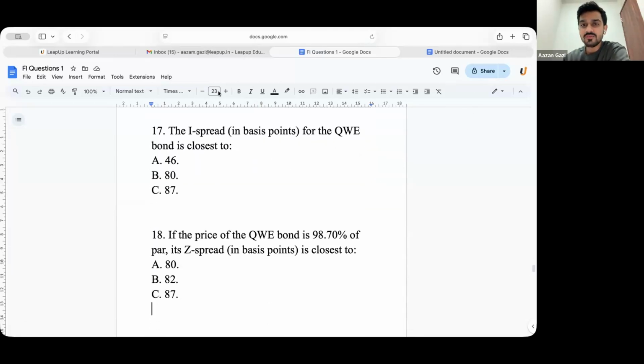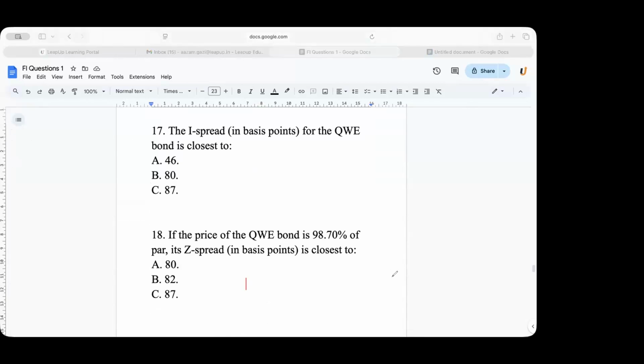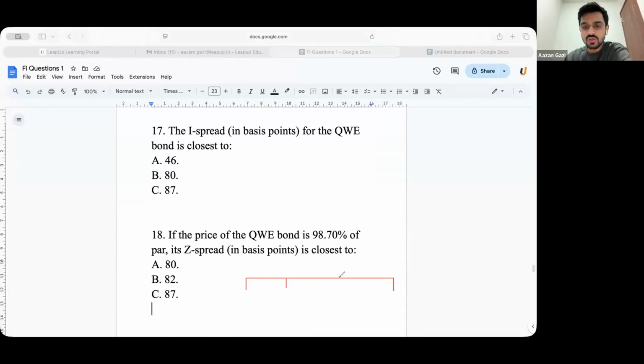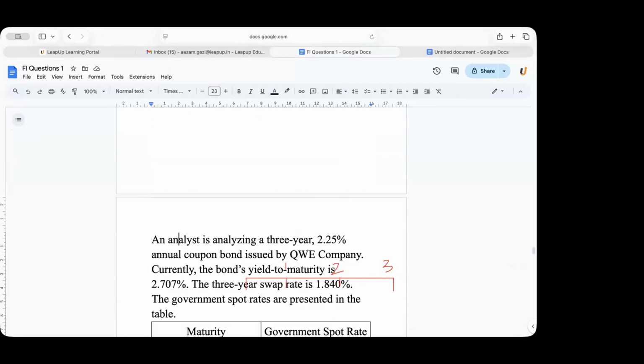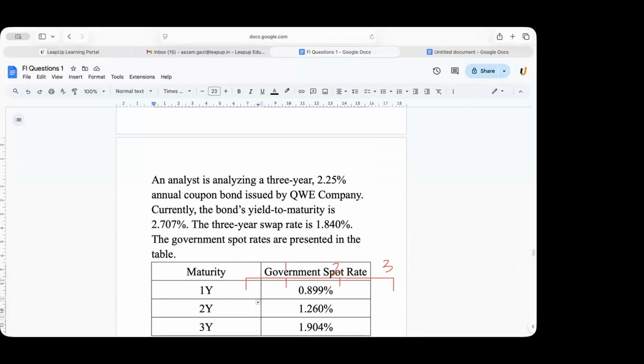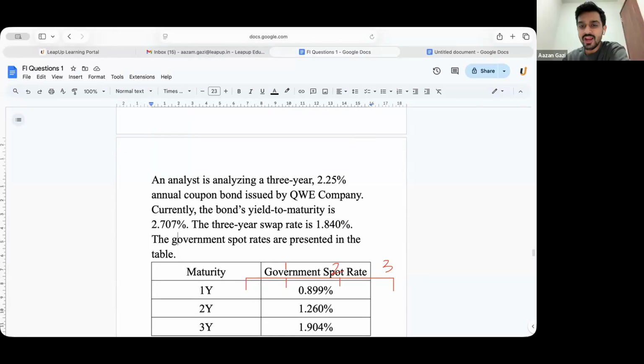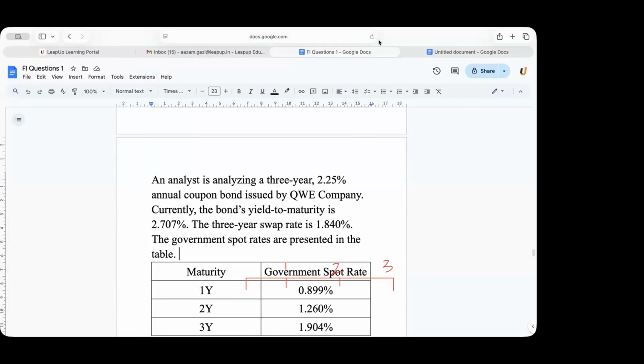How many years is the bond for? 3 years, sir. 1, 2, 3. What are the cash flows that you are getting? We get a coupon, right? 2.25, 2.25 and 102.25. Yes or no, everyone? Yes, sir.